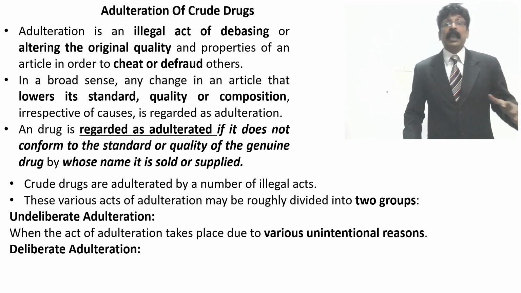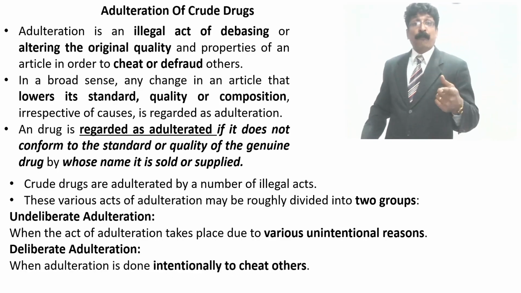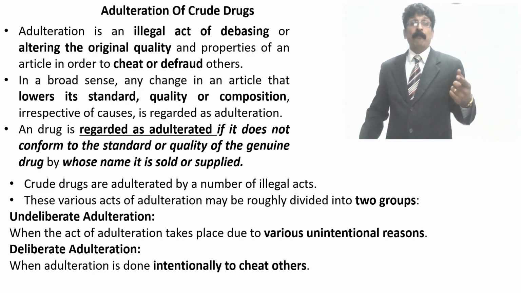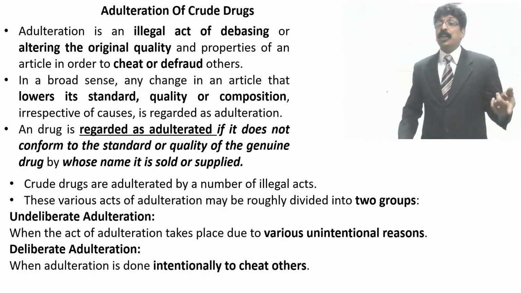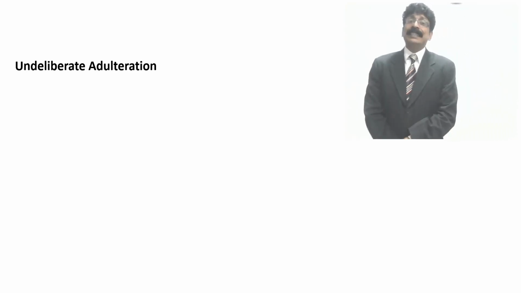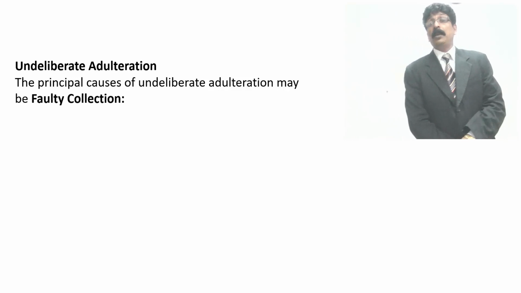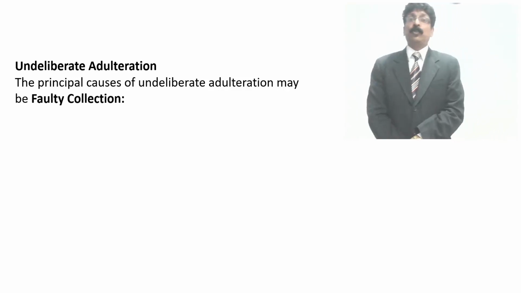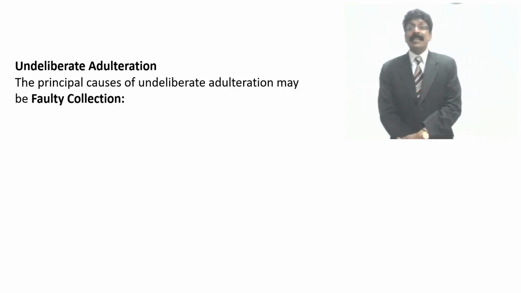Deliberate adulteration is for profit. When adulteration is done intentionally to cheat others, that is deliberate. Undeliberate adulteration will take place without knowledge. This is very important. We should know where we have to take precautions to maintain the standard.